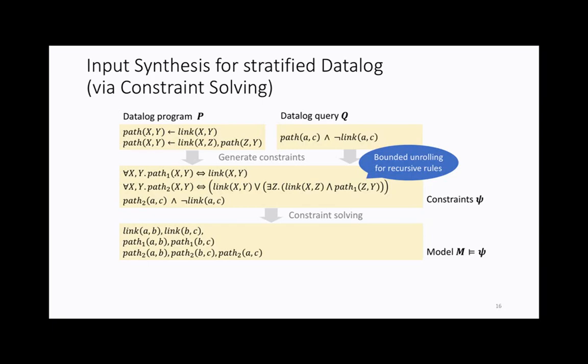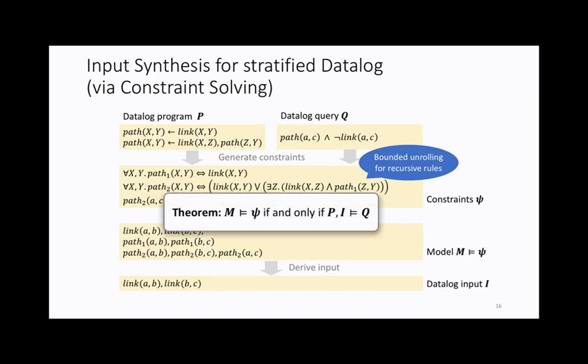And the idea there is we feed these constraints to an off-the-shelf SMT solver that will find us a model that satisfies all these SMT constraints. And from that model, we can extract a Datalog input that satisfies the query. And the general theorem here: if we find a model that satisfies the constraints, then we can extract an input from that model that satisfies the query.